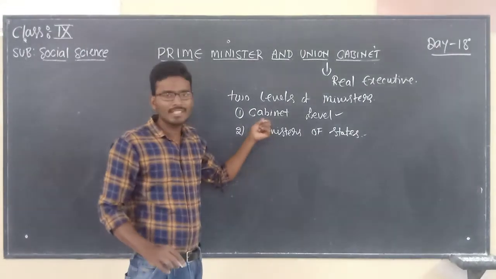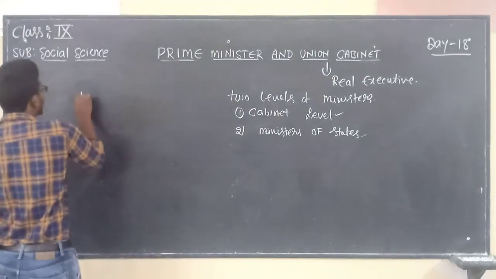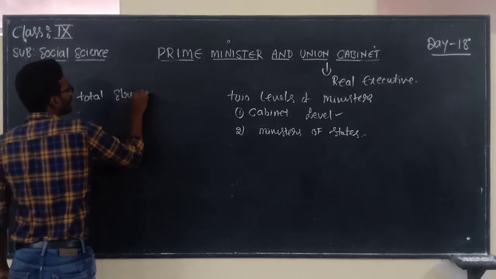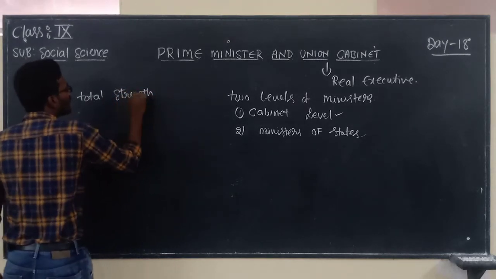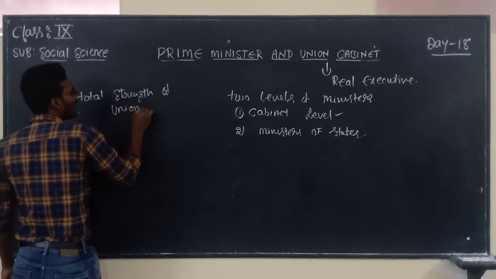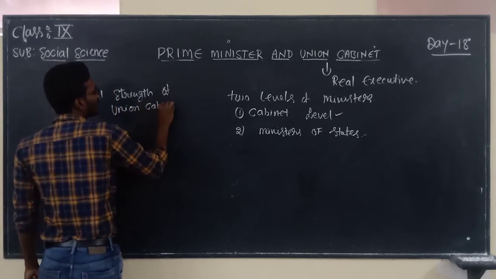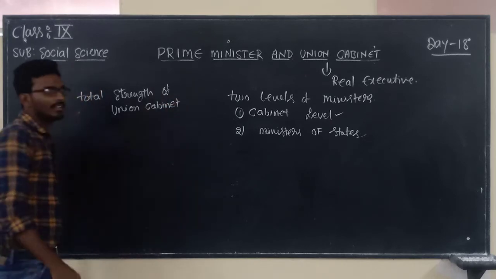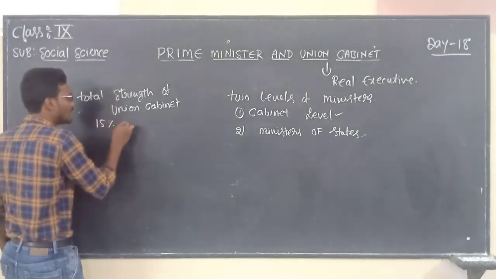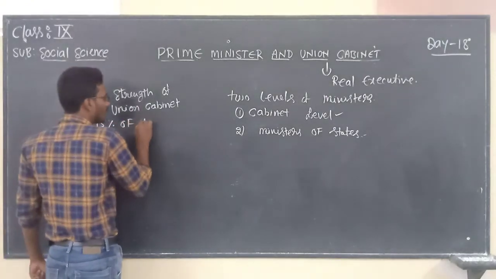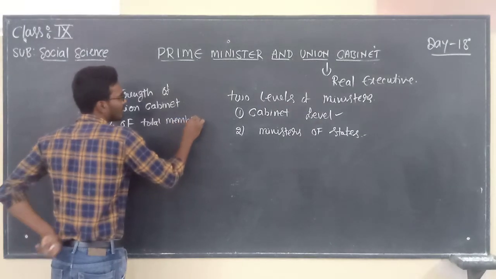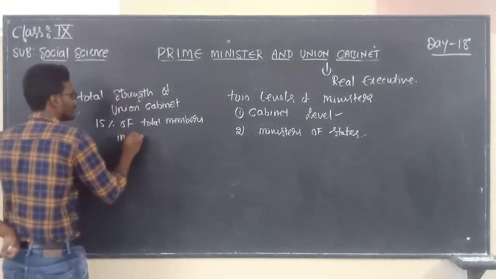Here, the total strength of the Union Cabinet is 15% of the total members in Parliament.